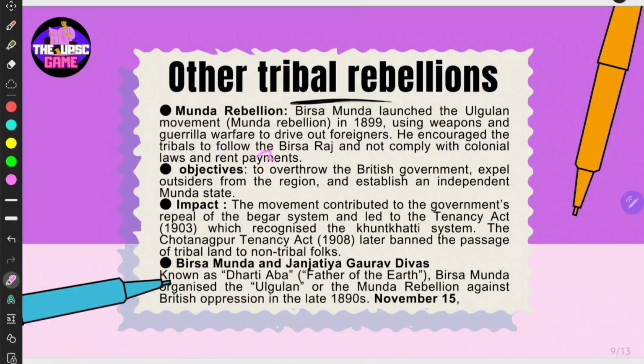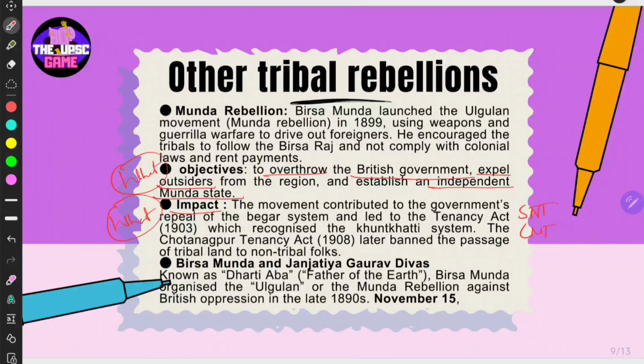He encouraged the tribals to follow Birsa Raj and not comply with colonial laws and rent payments. Objectives here, what is the aim, right? To overthrow the British government, expel outsiders, establish independent Munda state, right? Then what is the impact? The movement contributed to governments. We have seen this, right? The Chota Nagpur Tenancy Act, Santhal Tenancy Act, right?